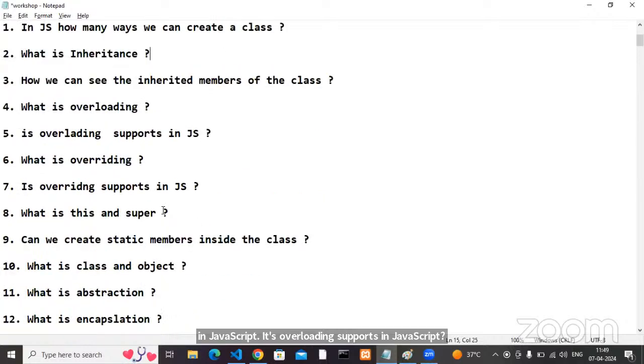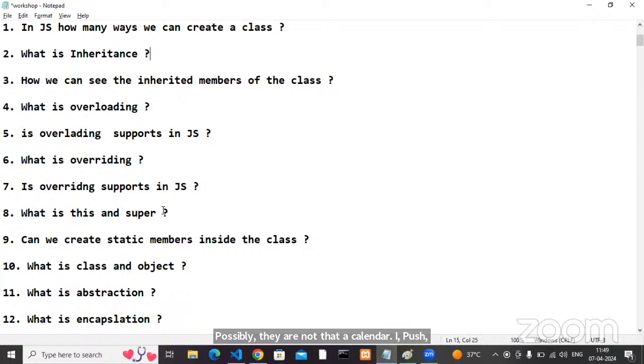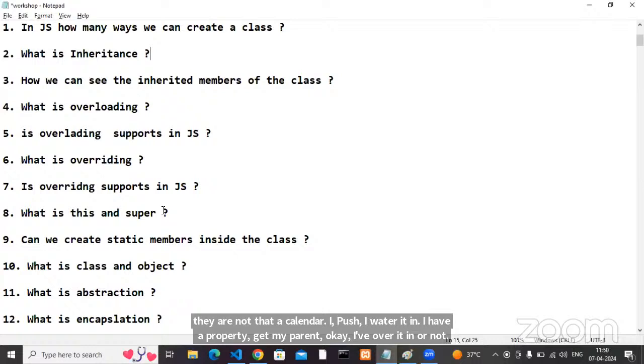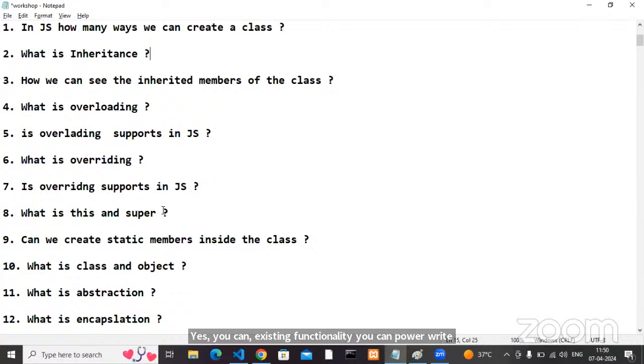Now, what is overriding? Method heading is the same, but the definition is different. That means, very simple, existing functionality we can override. Is the possibility there or not? Alert, I overrode. Push, I overrode. I have a property from my parent, and I override it. Whatever the parent makes available to the children by default, if I'm not satisfied with that, yes, you can override it. Is it possible in JavaScript? Overriding, yes, it is possible.